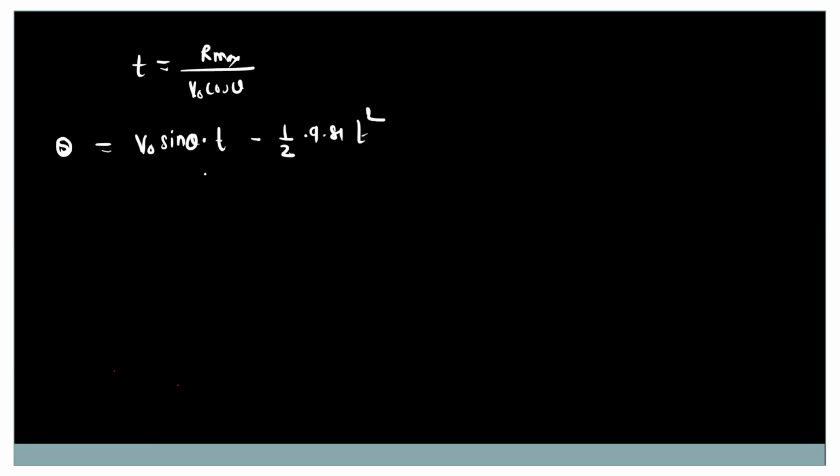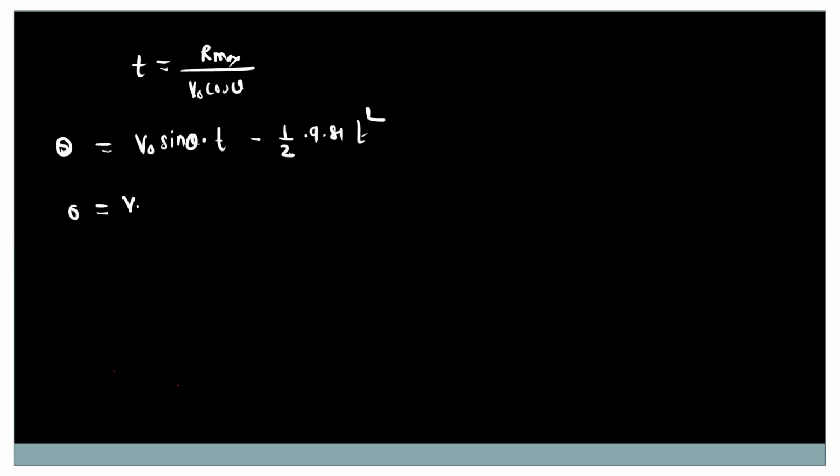So we have t is equal to Rmax upon V naught cos theta, and we have the second equation. S is 0, so that is equal to V naught sine theta into t minus half into 9.81 t square. Okay, so put the value of t in this equation.